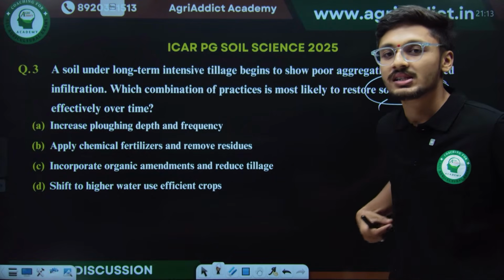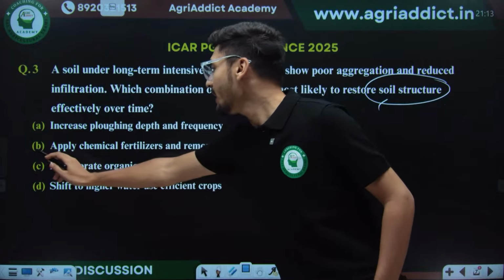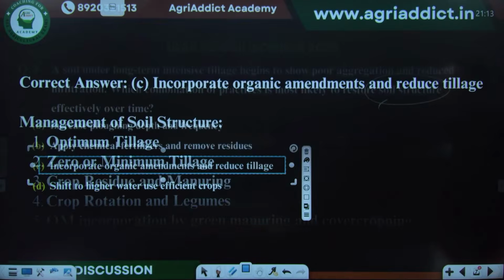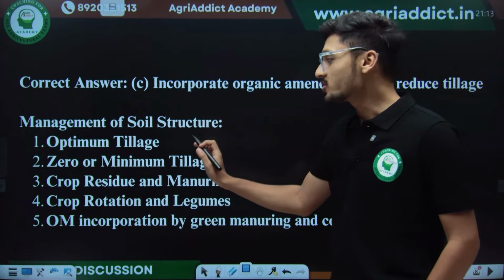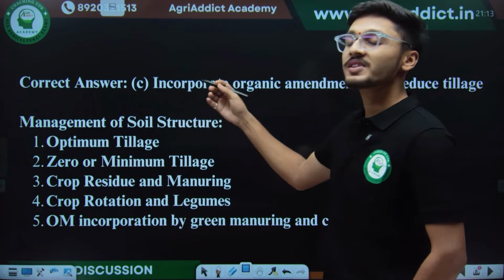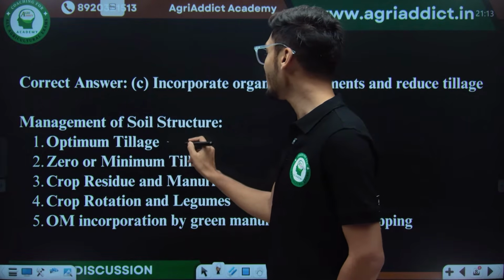Okay, C, C, C. Yes, incorporation of organic amendments and reduced tillage operation is the correct answer for this. Now let's understand why. See, management of soil structure has some important practices which can be included, like optimum tillage operation. Now what will happen if we apply optimum tillage operation?